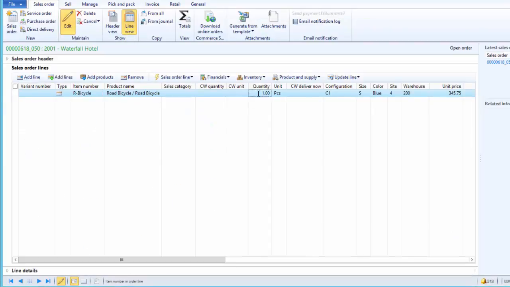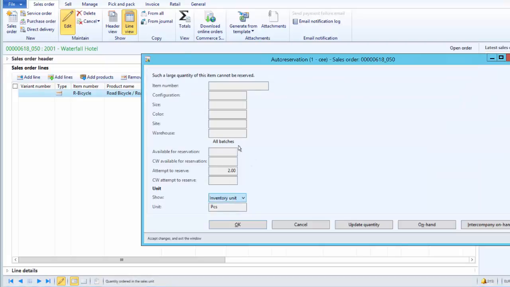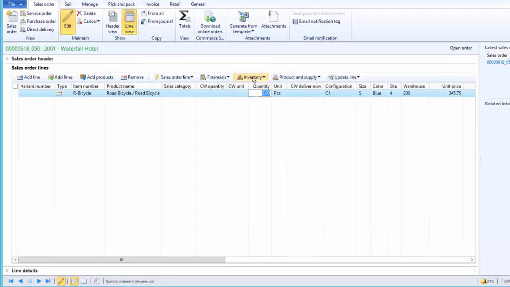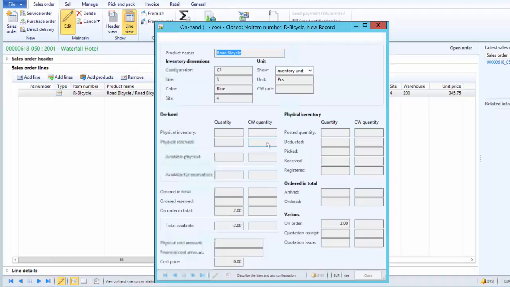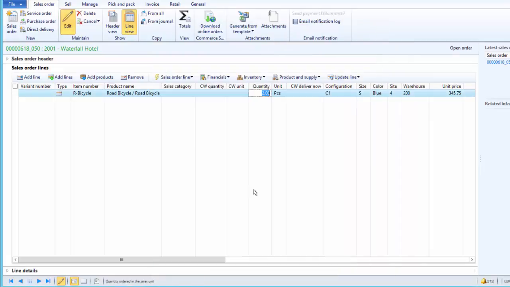Here we have a sales line for 2 pieces of bicycle, and as automatic reservation says, there is nothing available for reservation. We can also look at the on-hand inventory to cross-verify, and as we can see, we have 2 pieces on the sales line, but there is nothing available for reservation, neither physical nor ordered inventory. So if physical negative inventory is not checked, we actually cannot deliver the product.